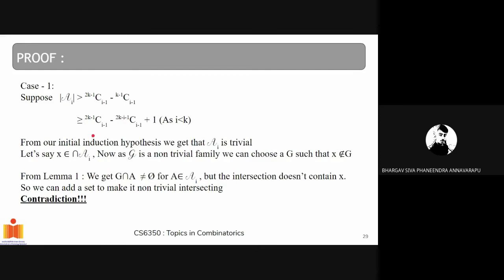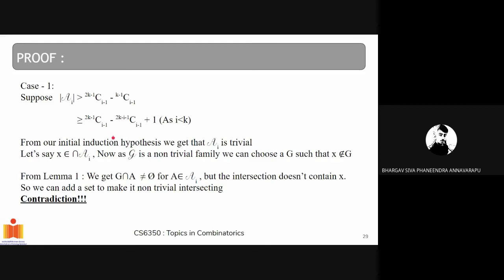So from our initial hypothesis, which is the statement of the Hilton-Milner theorem, for any non-trivial intersecting family F, we have that |F| is less than or equal to |F_1|.